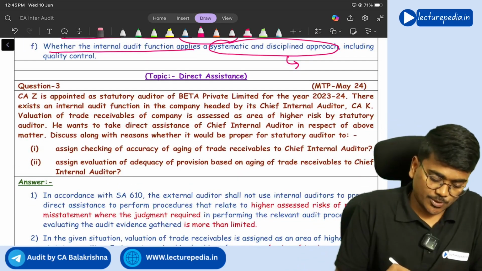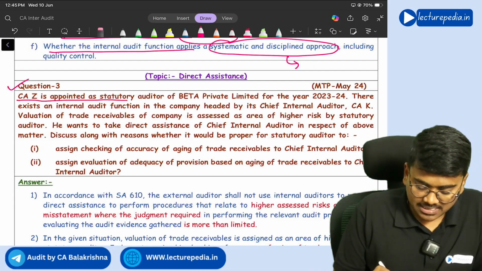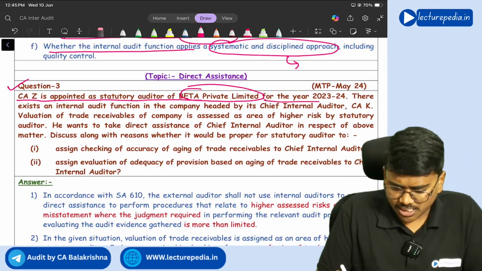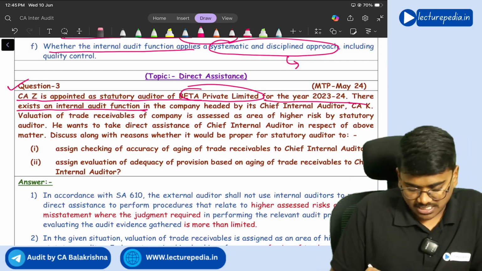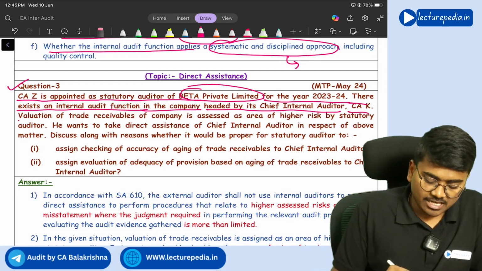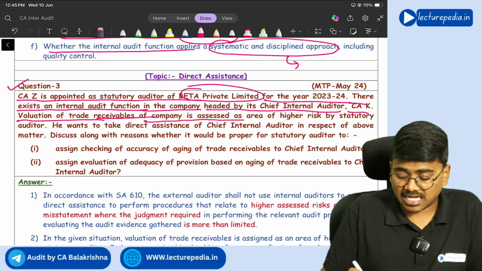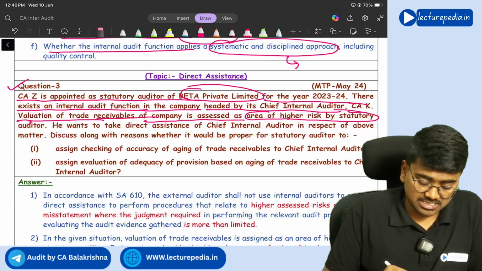Next, question number 3. CSD is appointed as statutory auditor of Beta Private Limited for the year 23-24. There exists an internal audit function in the company headed by its chief internal auditor. Valuation of trade receivables of the company is assessed as an area of higher risk by the statutory auditor.